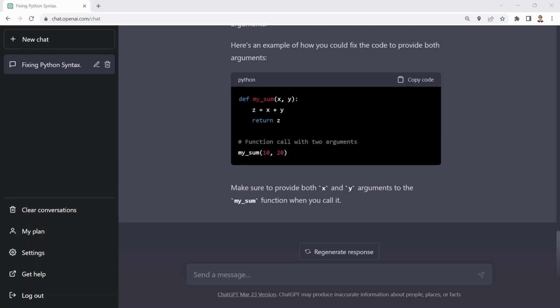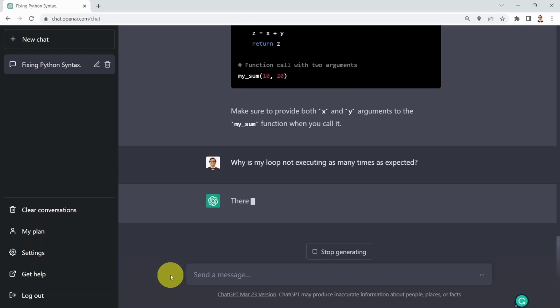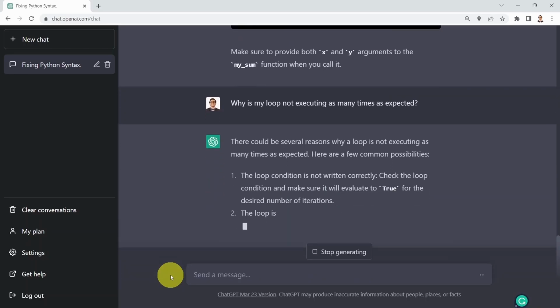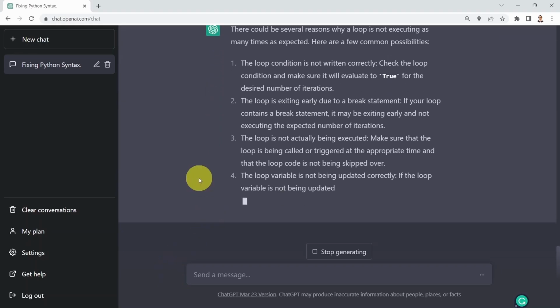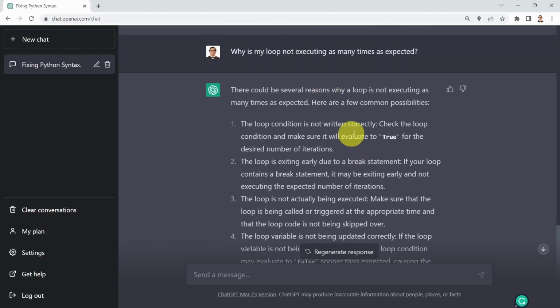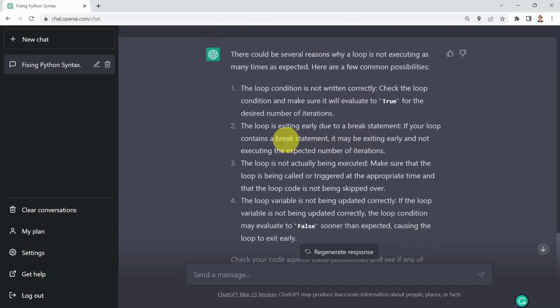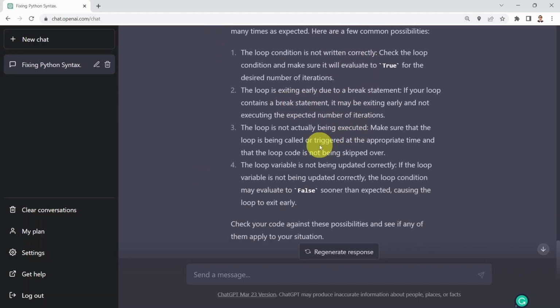Okay, so the next question is, let's assume that I would like to ask ChatGPT, why is my loop not executing as many times as expected? So, here we go. There could be several reasons why the for loop or while loop is not executing as expected. It's telling you that the loop condition may not be written correctly, the loop is exiting early, for example, the loop is not actually being executed, or maybe the loop variable is not being updated correctly. Okay, so these are various reasons.